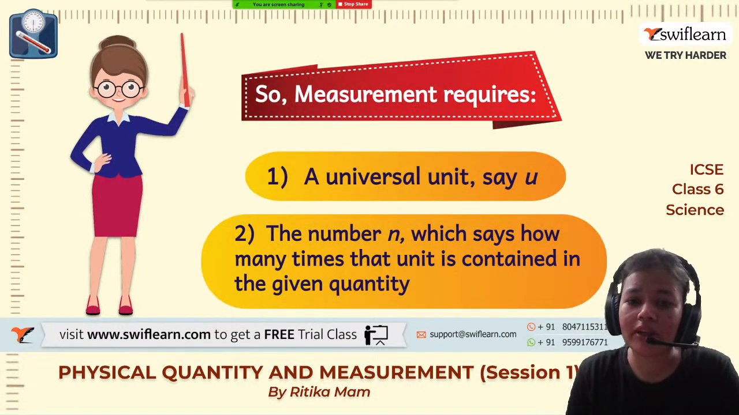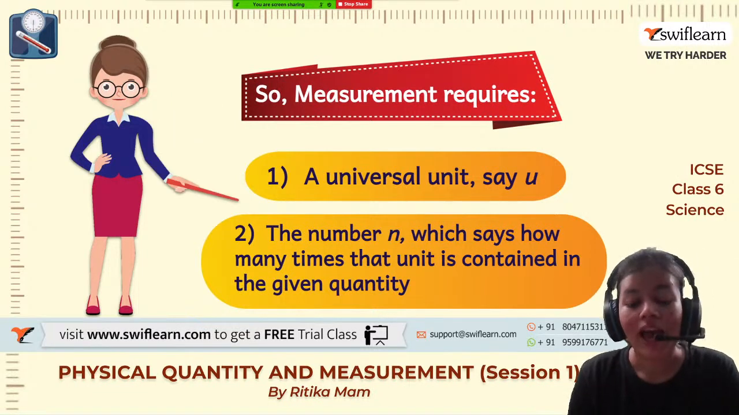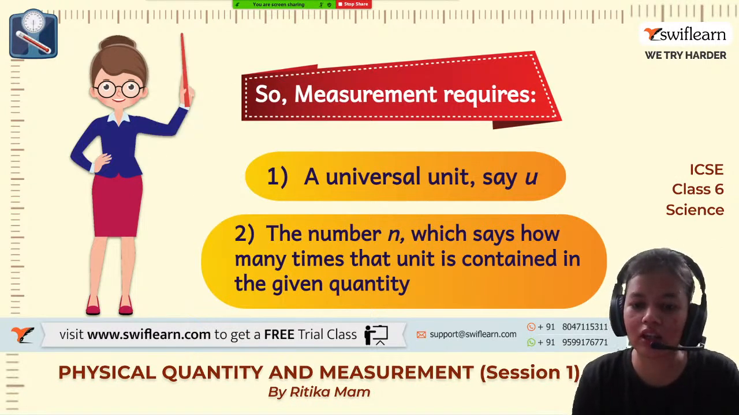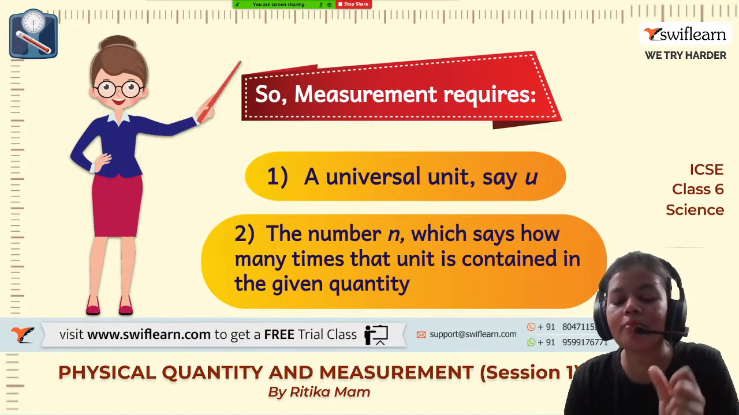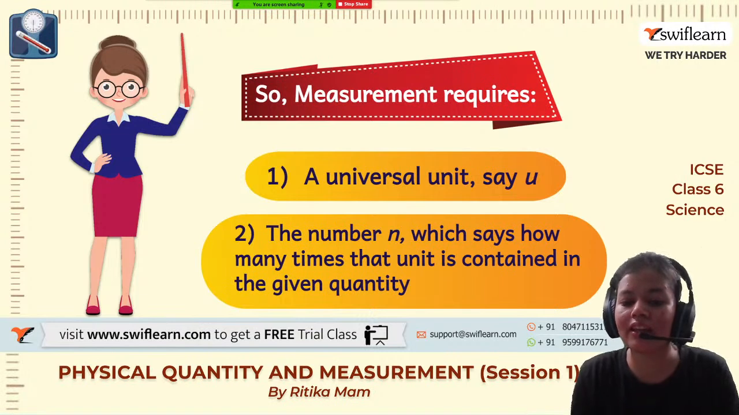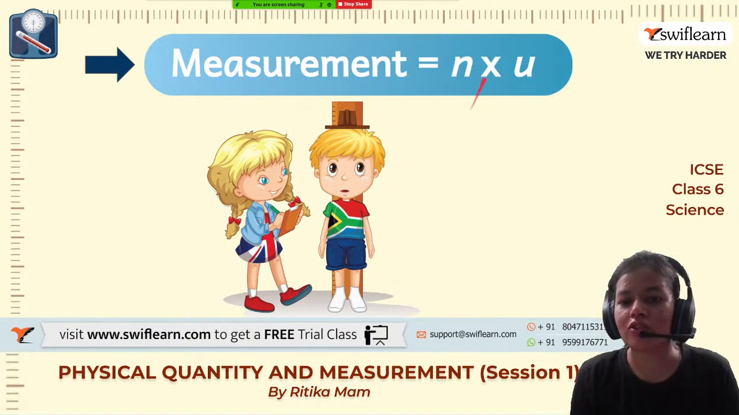So what does a measurement require? A measurement requires first of all a universal unit. What is meant by universal? We'll see shortly. And a number n which says how many times the unit is contained in the given quantity. So if I say 5 meter, that is 5 times 1 meter. So the number n here will be 5, which says that this particular thing is 5 times 1 meter. So this is 5 and it is the unit.